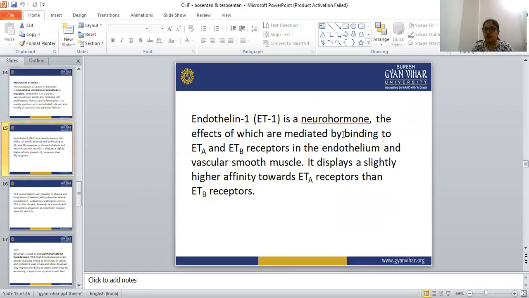Endothelin 1 is a neurohormone, the effects of which are mediated by binding to the ETA and ETB receptors in the endothelium and the vascular smooth muscles. It shows a slightly higher affinity towards the ETA receptor rather than the ETB receptor.